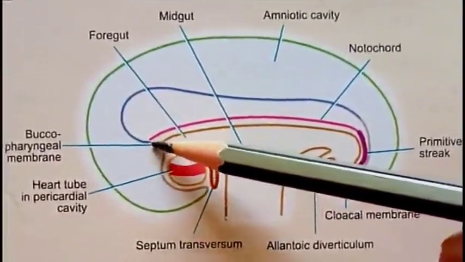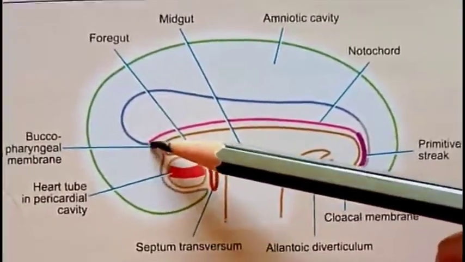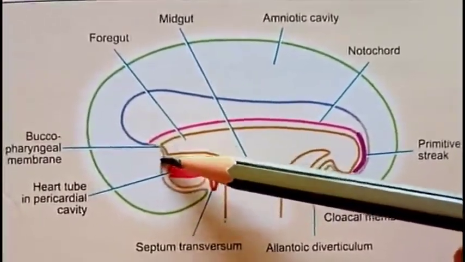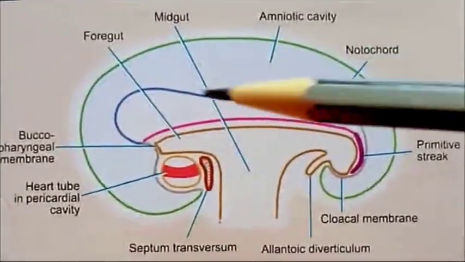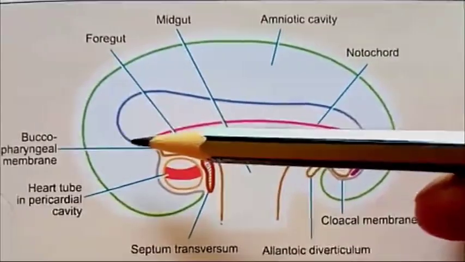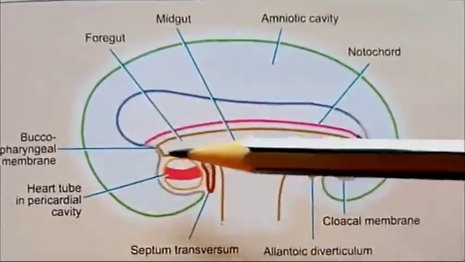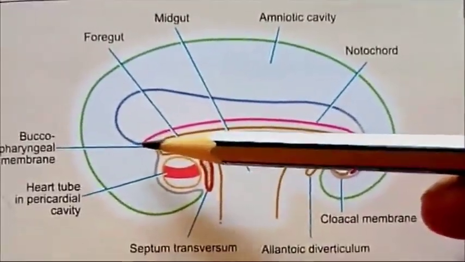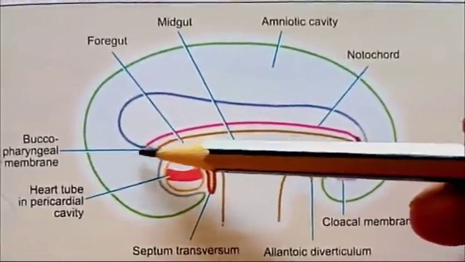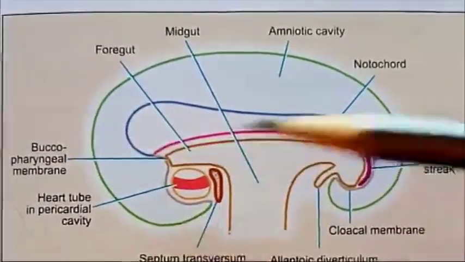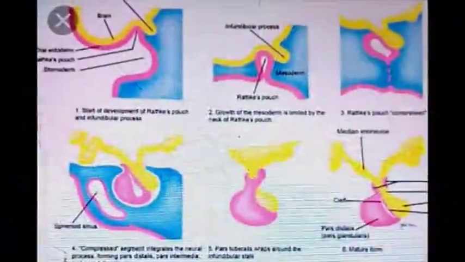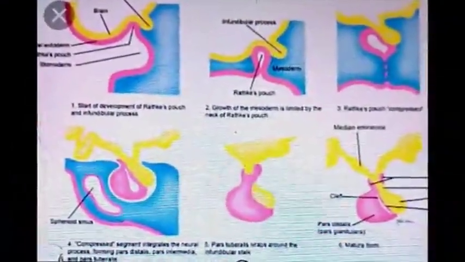It is also known as the stomatodeum, and it is lined by the buccopharyngeal membrane. So the ectoderm layer forms two structures here. One is the neural tube, and the second is this stomatodeum area, meaning the buccal cavity is lined by epithelium derived from ectoderm.